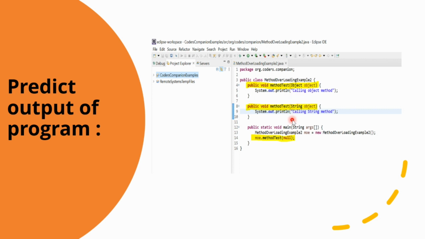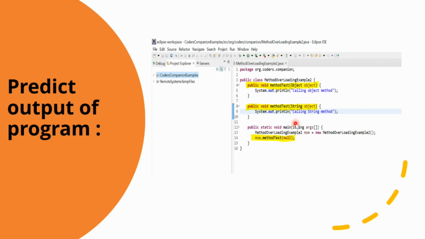So when you call this method with null, in the main method it matches both of these overloaded methods, because null is compatible with Object and also compatible with String.